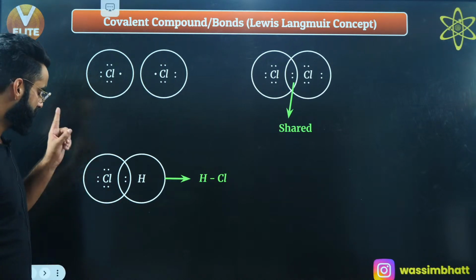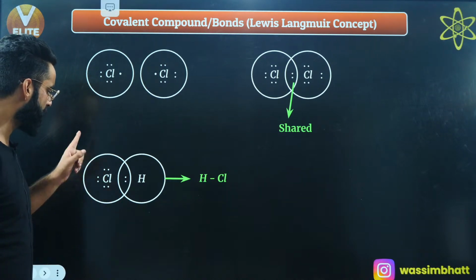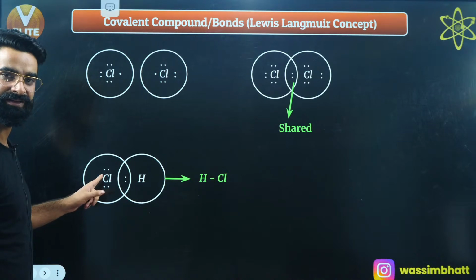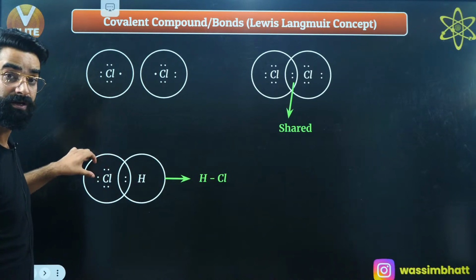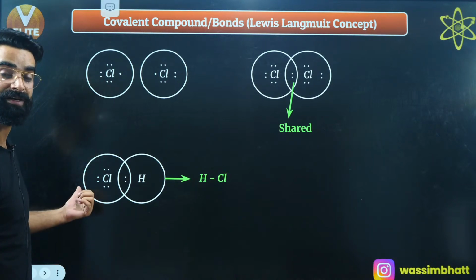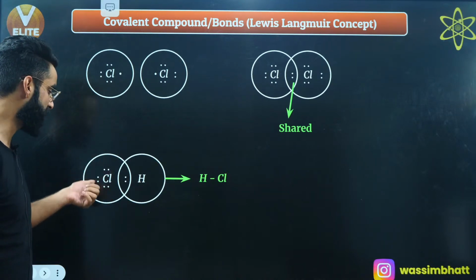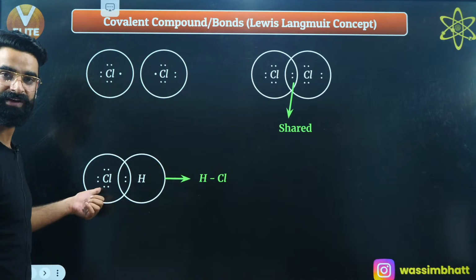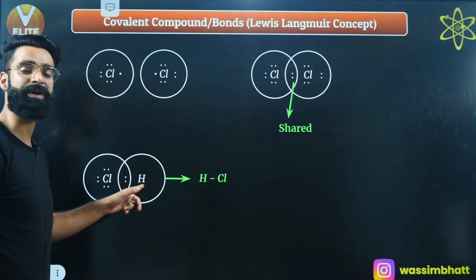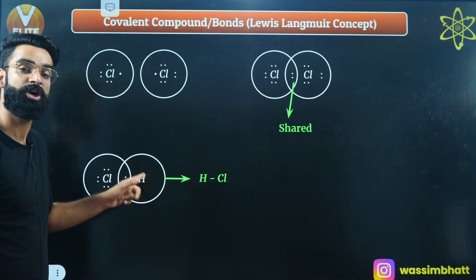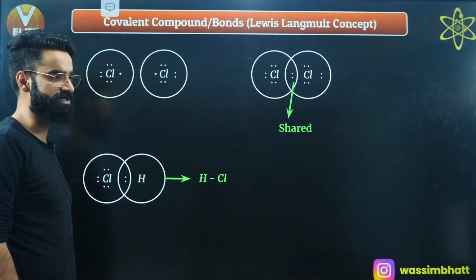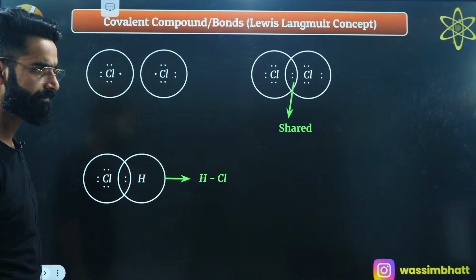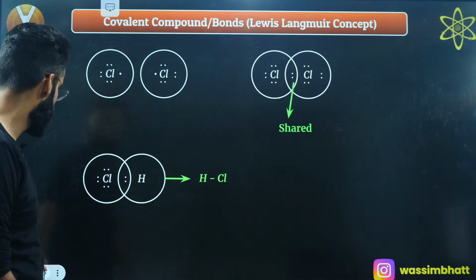Is there any valence electron of chlorine which has not participated in the bonding? There are 3 electron pairs of chlorine which belong to its valence shell but have not participated in the bonding. I'll call these 3 electron pairs the lone pairs of electrons. Is there any electron pair on hydrogen which belongs to its valence shell but has not participated in the bonding? No. That means hydrogen does not have any lone pair of electrons. Now we will move ahead.